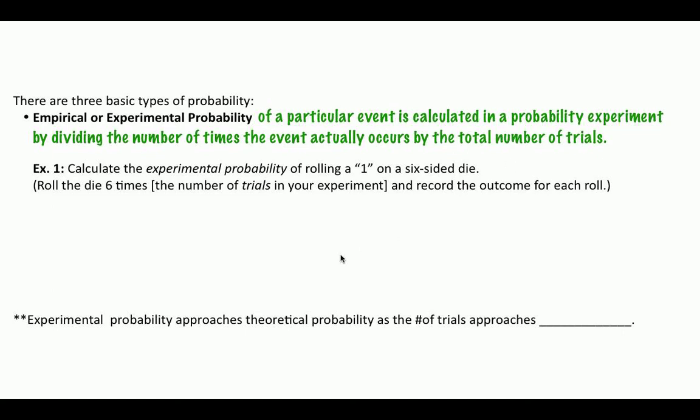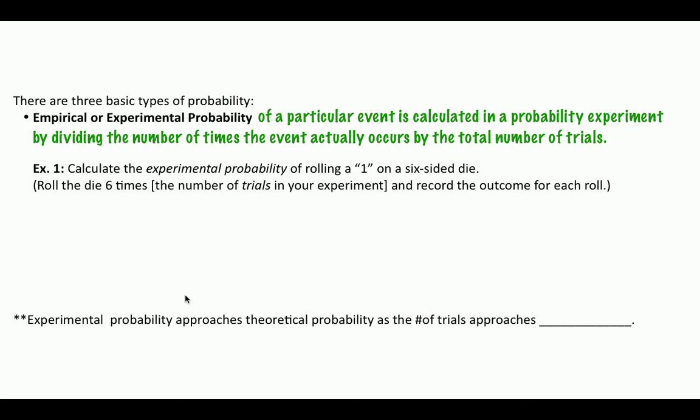And so if you do this little experiment a number of times, you'll find that sometimes you'll get 0 ones, sometimes you'll get 1 one, sometimes you'll get 2 ones, but most of the time you're going to find 1 one. That's because of the probability of rolling a 1. There are 6 outcomes on the face of your die, and only one of them is the number 1. So really, for every 6 rolls, you should get a 1, on average.